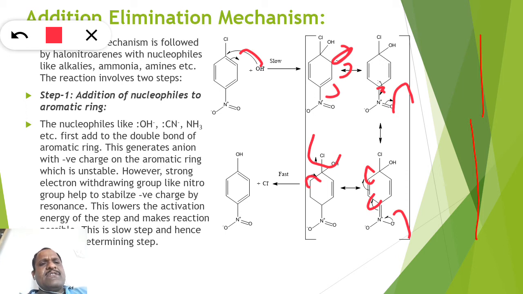Not only the resonance effect of the benzene ring, but it is also stabilized by the NO2 group attached at the para position, and therefore electron density moves in such a fashion that it lowers the activation energy of that step, and as a result these steps occur slowly, and hence it is called the rate determining step, right?